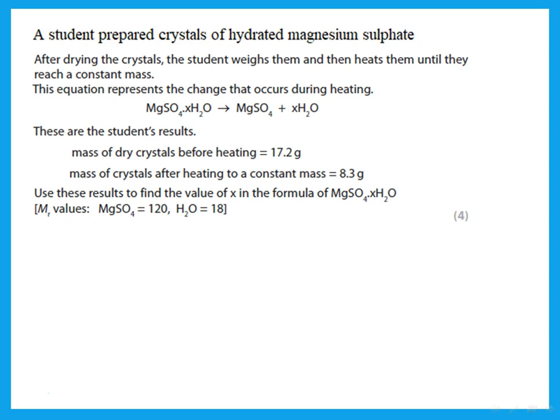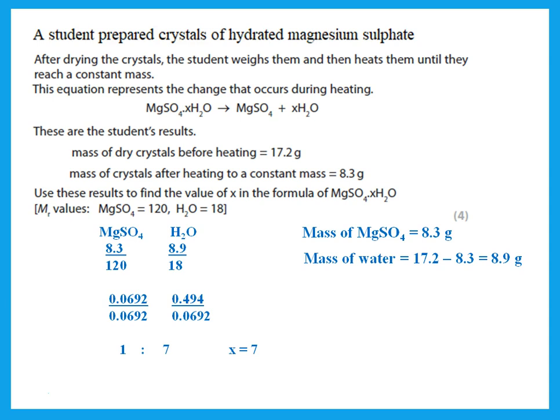And then the mass of crystals after heating, so that is the magnesium sulfate without the water. So of course, if you have the magnesium sulfate without the water, that's the 8.3 grams. Now, how do I get the mass of the water? It is the difference of the masses. So I can do this as if I'm doing empirical formula, and I can get what was X.